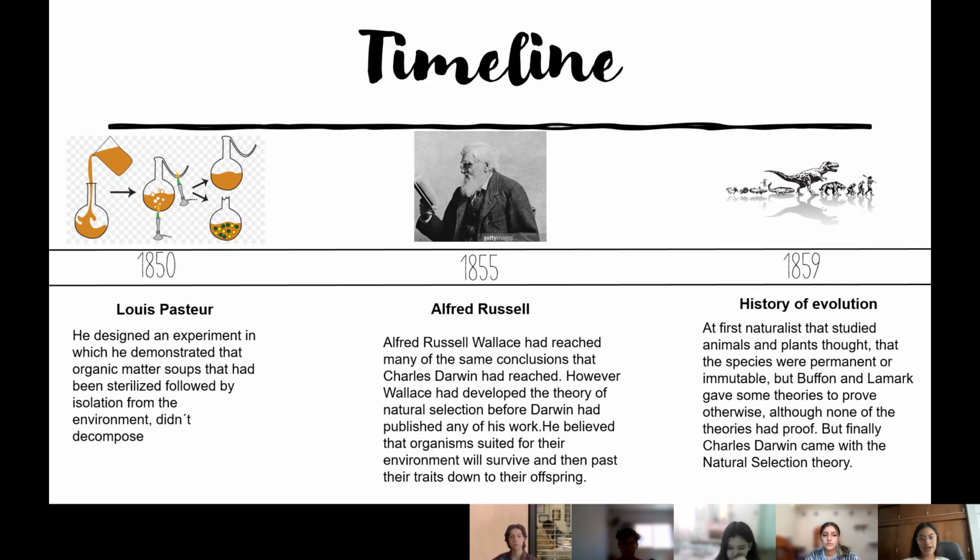Then, in 1859, history of evolution. At first, naturalists that studied animals and plants thought that species were permanent or immutable, but Buffon and Lamarck gave some theories to prove otherwise, although none of them had proof. So finally, Charles Darwin came with the natural selection theory.